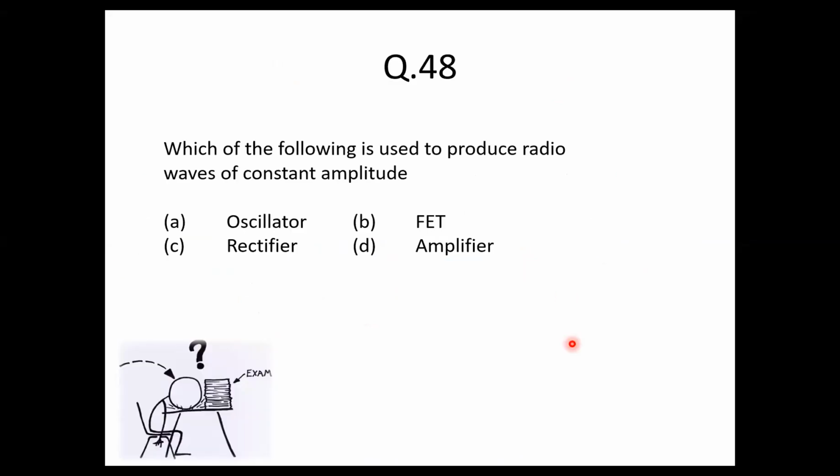48. Which of the following is used to produce radio waves of constant amplitude? इसमें से कौन सा device है जो is used to produce constant amplitude? Can you guess? FET एक टाइप का ट्रांजिस्टर ही होता है, उसको फील्ड इफेक्ट ट्रांजिस्टर कहते हैं. So FET is a type of transistor. Third is a rectifier. Fourth is an amplifier. So which one is used to produce radio waves of constant amplitude?